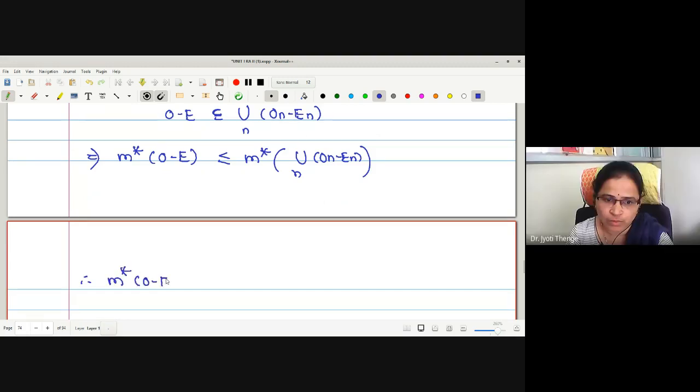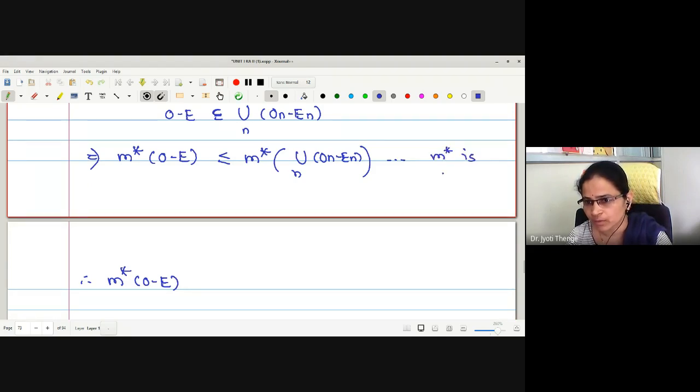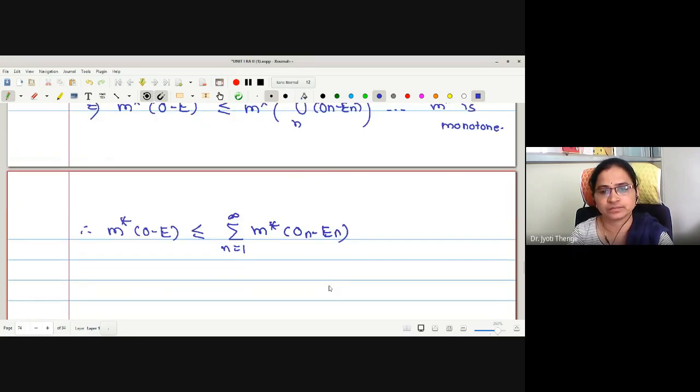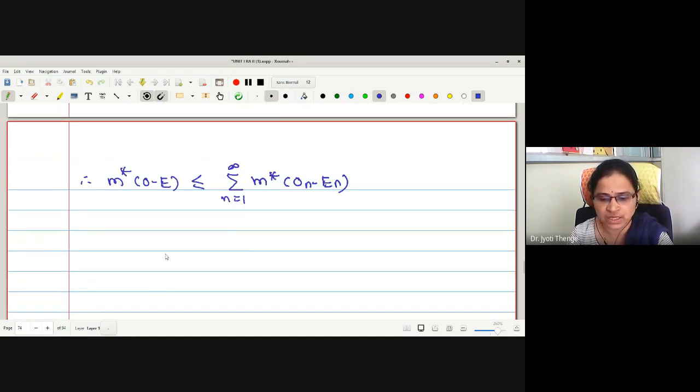Then which property should I use now? Monotone, which here we have used, M star is monotone. Now I use the countable subadditivity property. What does countable subadditivity give? Summation n from 1 to infinity of M star of On minus En.